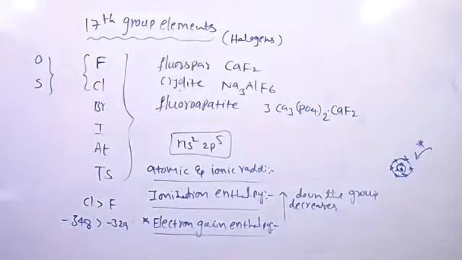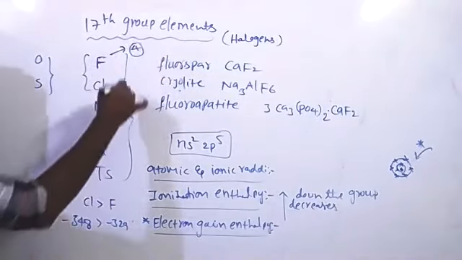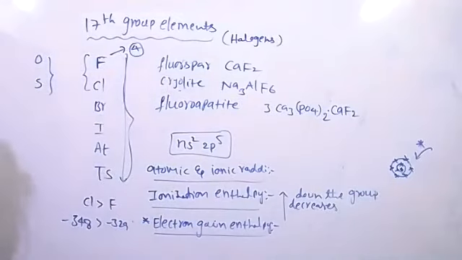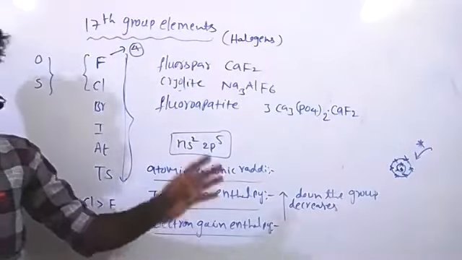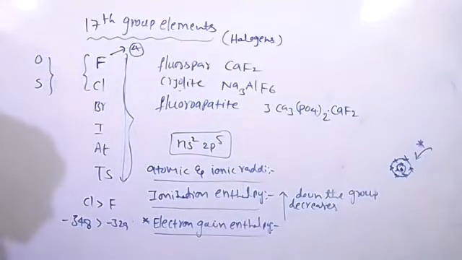Next, electronegativity. In the entire periodic table, fluorine having the highest electronegativity, 4, and down the group, electronegativity decreases. So, question: halogens have maximum negative electron gain enthalpy. See, negative electron gain enthalpy means we always take the negative sign because energy is releasing. So if they mention negative electron gain enthalpy or simply electron gain enthalpy, we are writing in negative sign only. Halogens have maximum negative electron gain enthalpy in the respective period of the periodic table.